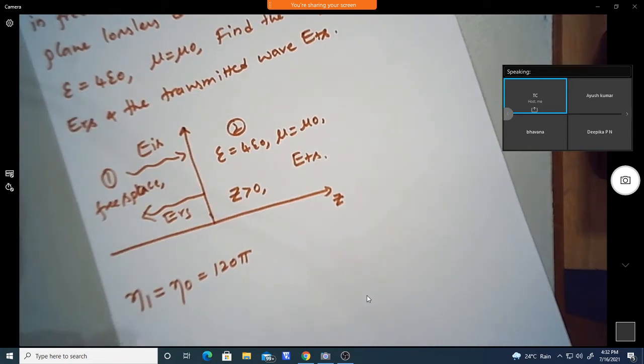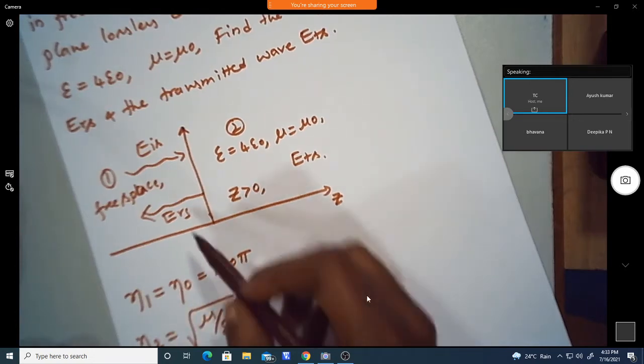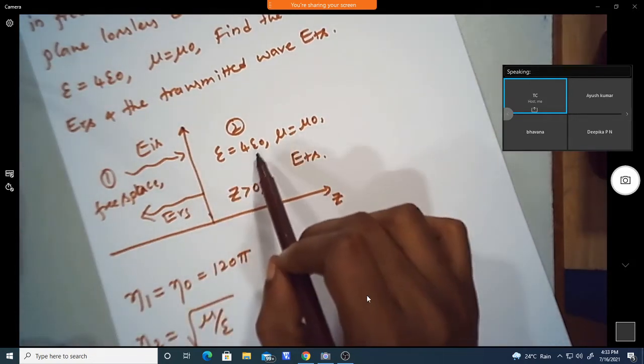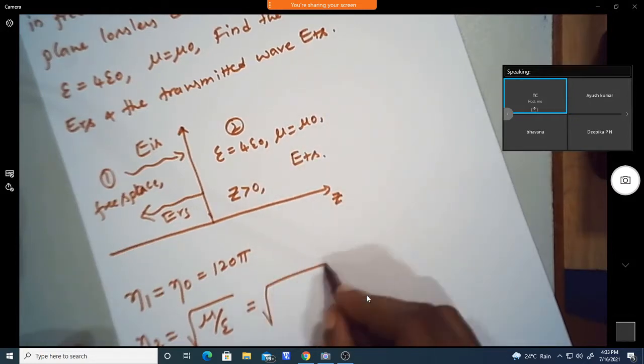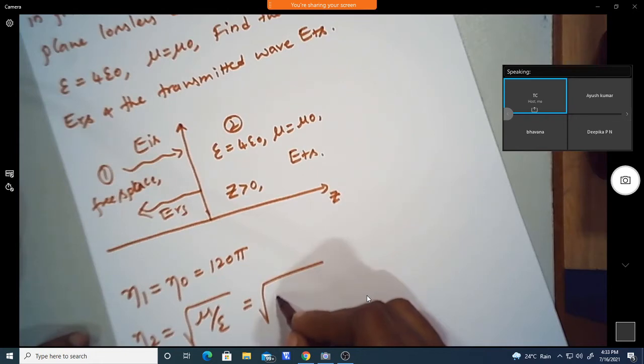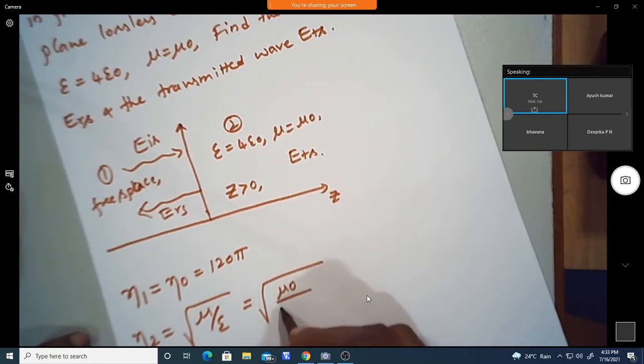Now for eta 2, we have root of mu by epsilon, but epsilon and mu have different values: mu r equals 1 so mu equals mu naught, and epsilon is 4 times epsilon naught.